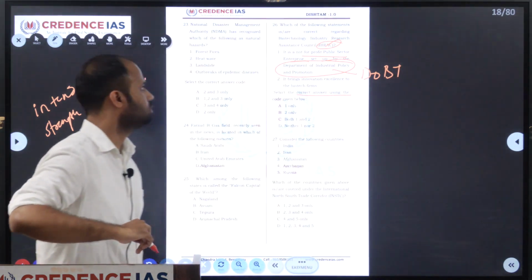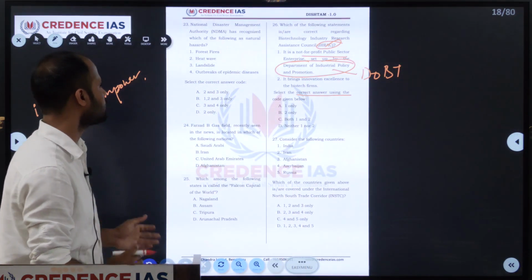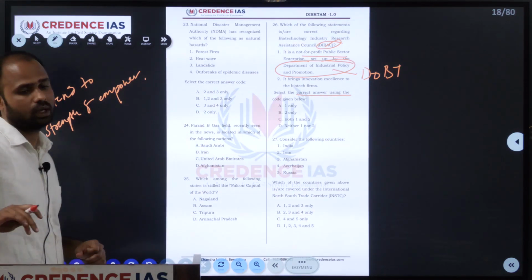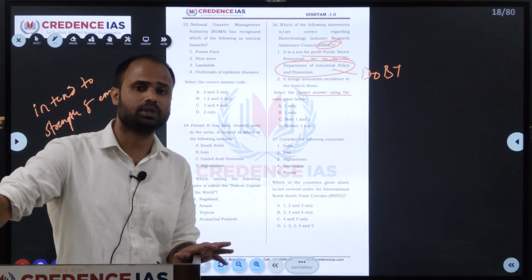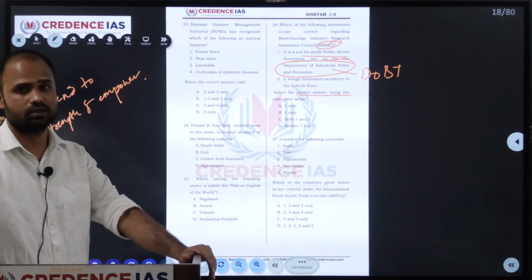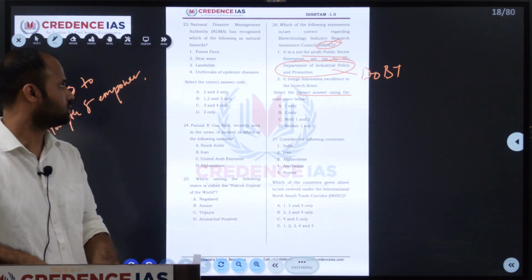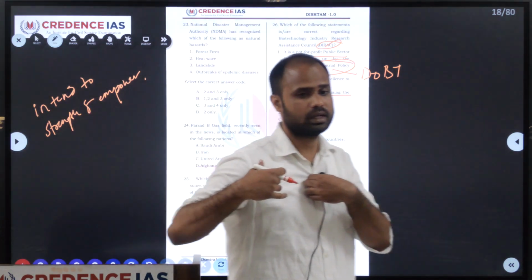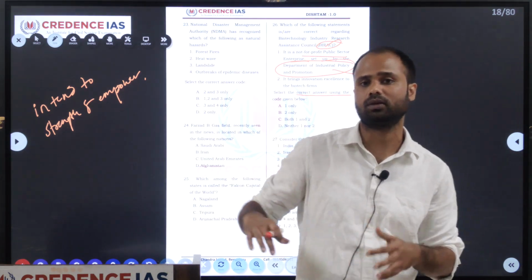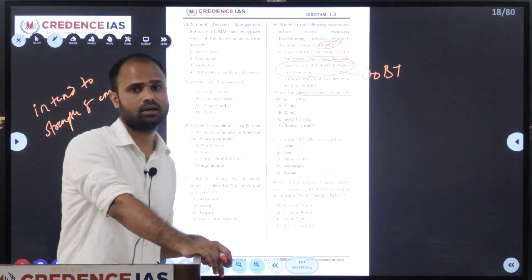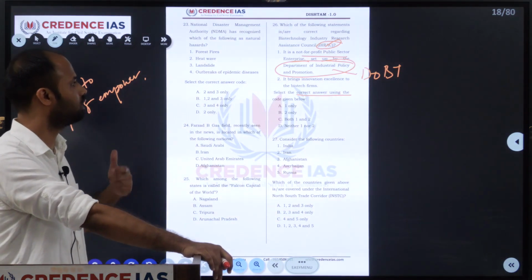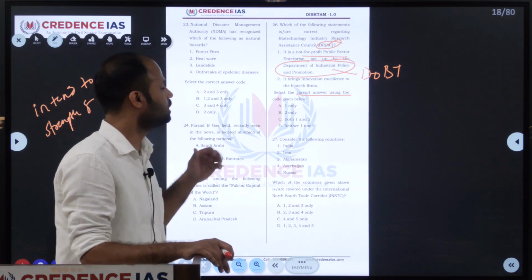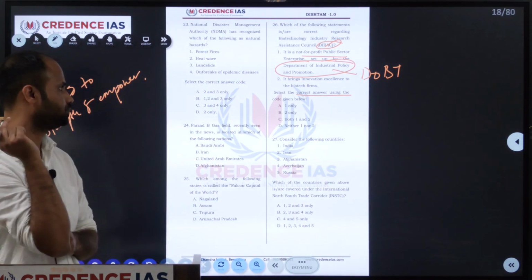So second, what does it do? It intends to strengthen and empower the emerging biotechnology enterprises to take up strategic innovation and research, and it also tries to fill the gap between academic innovation and industrial need, and it helps in developing cutting edge technology which is also cost effective in addressing the need of Indian industries.